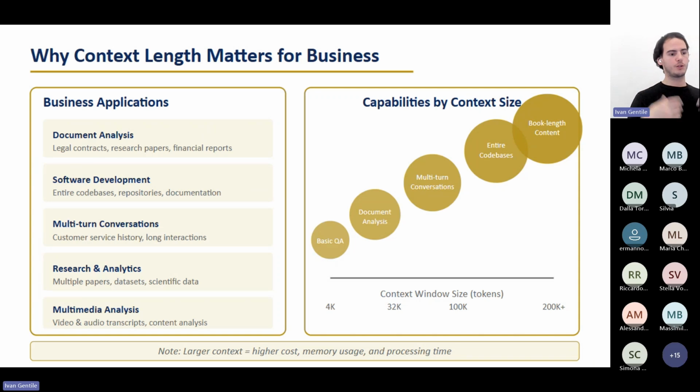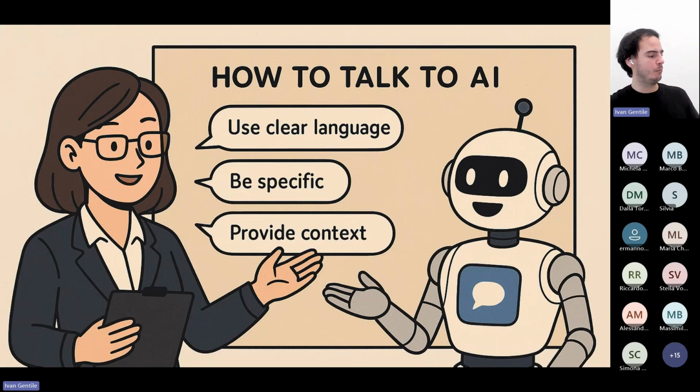And this matters a lot also for business. The context window size is an element dependent upon the LLMs, and based on the kind of application that I use, the context window must be larger or smaller. In general, larger context implies higher cost and also higher processing time.